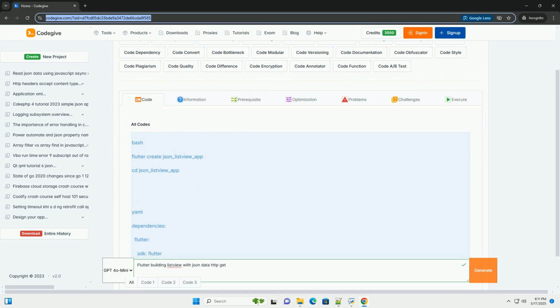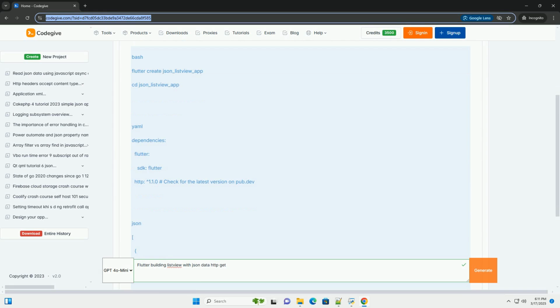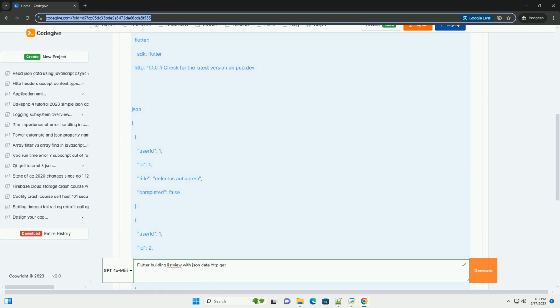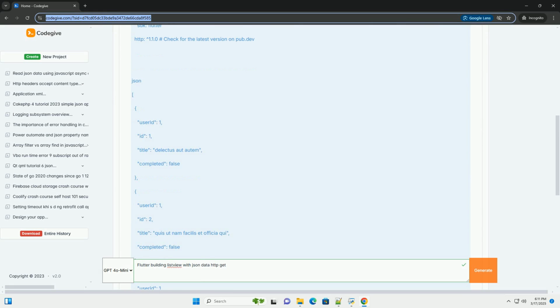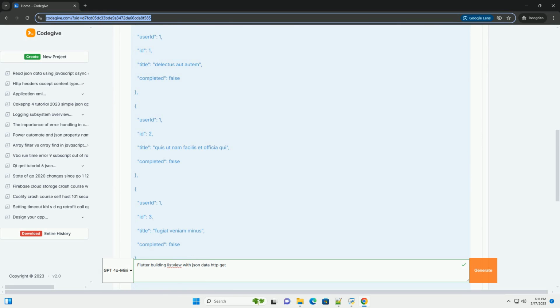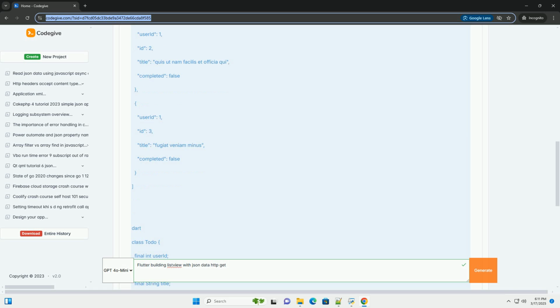OK, let's dive deep into building a Flutter list view using JSON data fetched from an HTTP GET request. This will be a comprehensive tutorial, covering everything from setting up the project to handling errors gracefully. Table of contents. 1. Project setup: creating a new Flutter project and adding necessary dependencies.